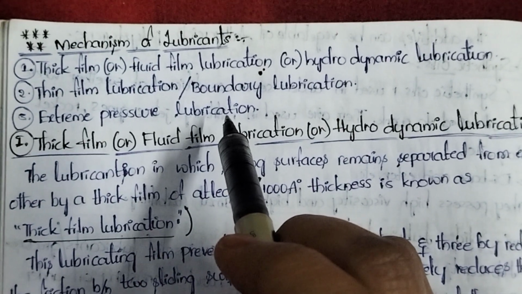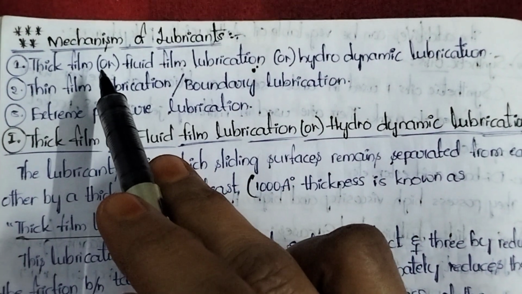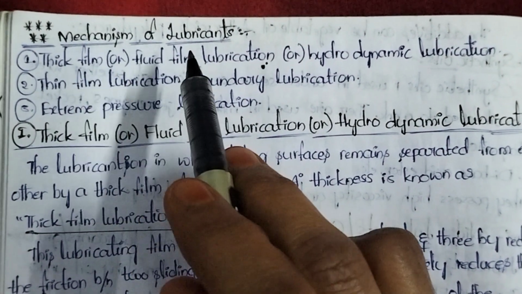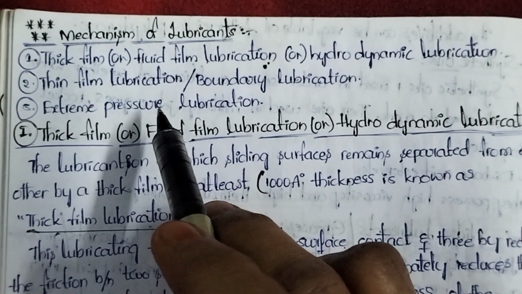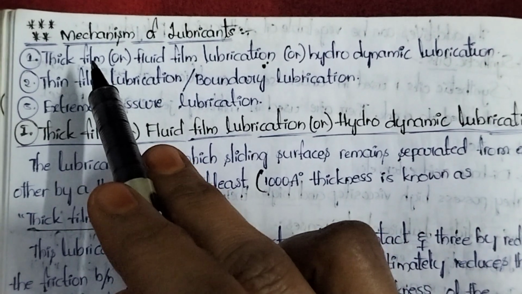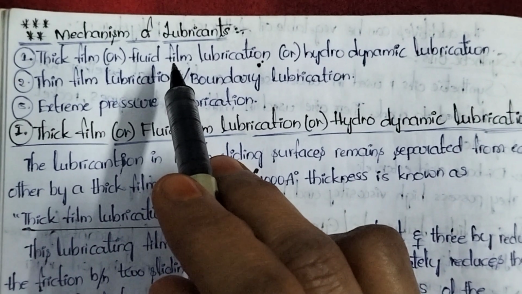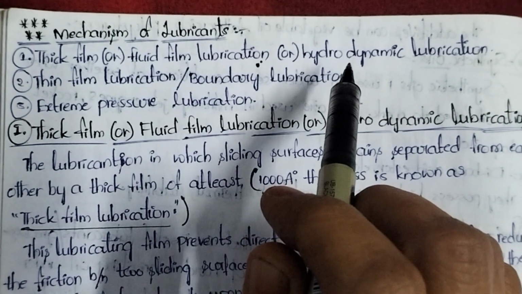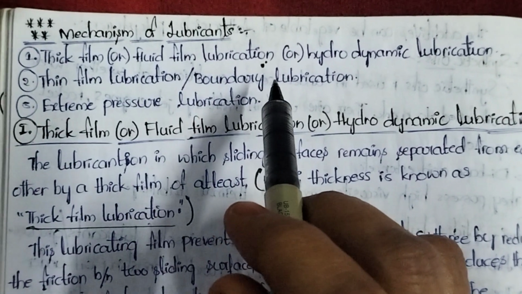So, how many types of mechanisms are there for lubrication? Three types. What are the three types? First one is thick film lubrication. Second one is thin film lubrication. Third one is extreme pressure lubrication. The other names of thick film lubrication are fluid film lubrication or hydrodynamic lubrication. Thin film lubrication is also called boundary film lubrication.